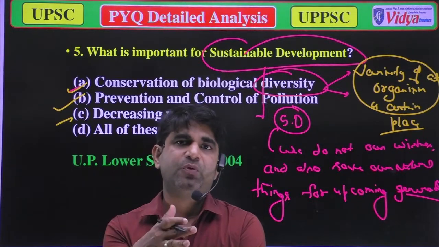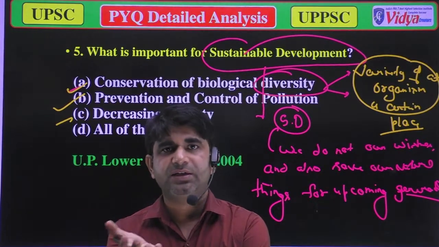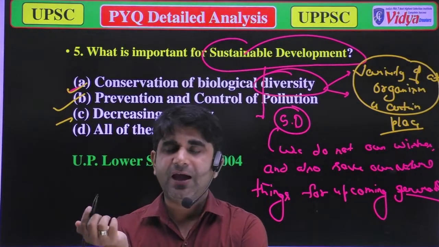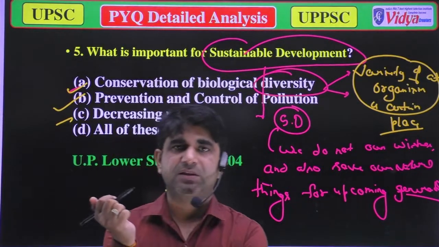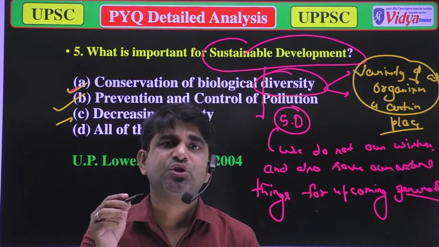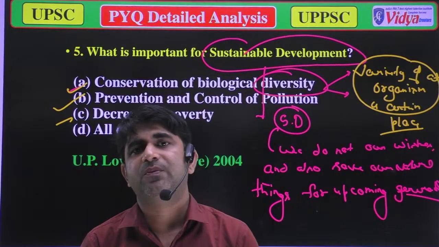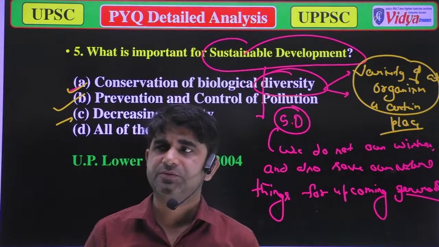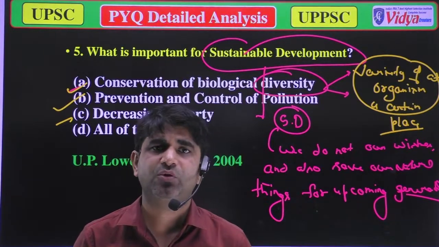So if you provide them fuel, they will not cut the trees or the leaves of those plants, and then there will be less emission of carbon dioxide. When there is less emission of carbon dioxide, we can achieve our sustainable development goal easily.